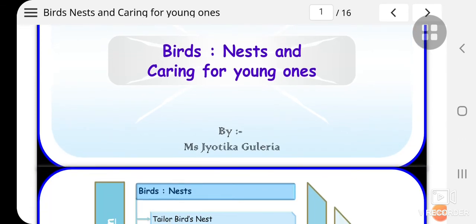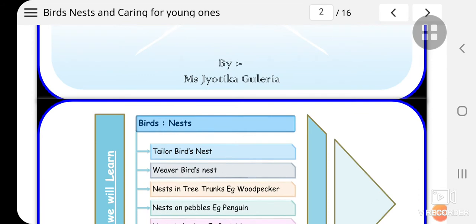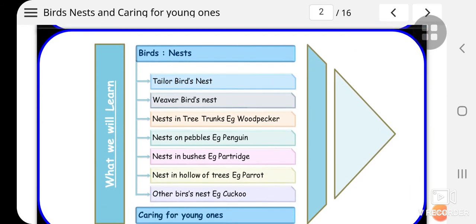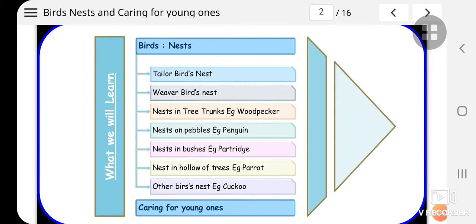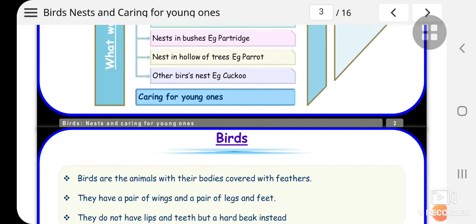How do birds care for their young ones? By building different types of nests. So here is what we are going to learn today: birds' nests. Tailor bird's nest, weaver bird's nest, nests in tree trunks, example woodpecker, nests on pebbles, example penguin, nests in bushes, example partridge, nest in hollow of trees, example parrot, other birds' nest, example cuckoo. And here is the caring for young ones.